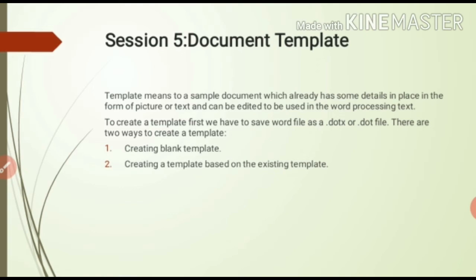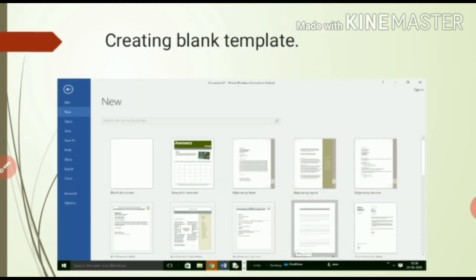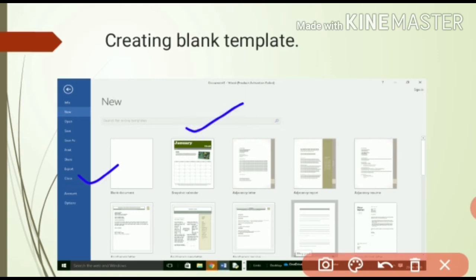Okay, but if you want to choose other than the blank, then you have to select according to your choice. Here you can see when I click on the New tab, here we are having all the types of templates. By default we choose this one, but according to our choice we can choose anyone else. Suppose we want to choose the calendar, so I have to click on this. So now whatever document appears on your screen will be in the form of a calendar, and you just have to put the values according to your choice. So these are the template styles.